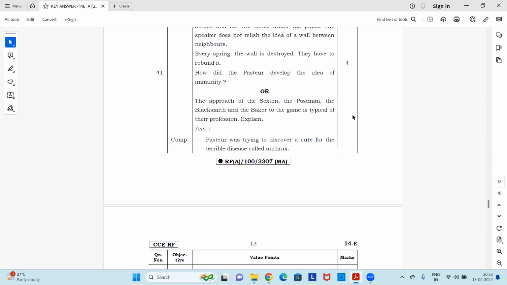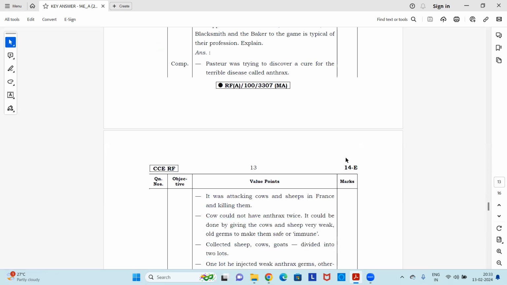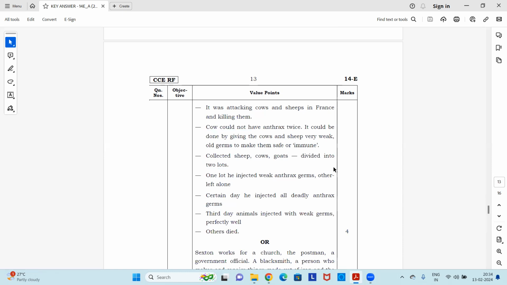The approach of the sexton, the postman, the blacksmith, and the baker to the game is typical of their profession. Explain. Okay, let's see one by one. About Pasteur, we'll look first. Pasteur was trying to discover a cure for the terrible disease called anthrax. It was attacking cows and sheep in France and killing them.